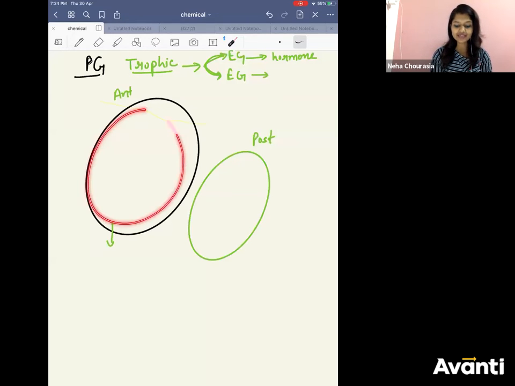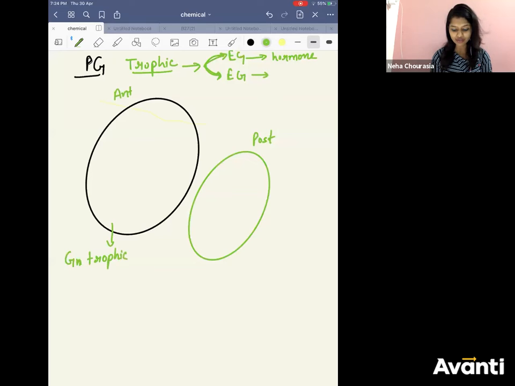Anterior pituitary secretes what? Trophic hormones. What are they? Do you remember any one of them? Gonadotrophin. Let's say gonadotrophic hormone. What is the meaning of gonadotrophic hormone?